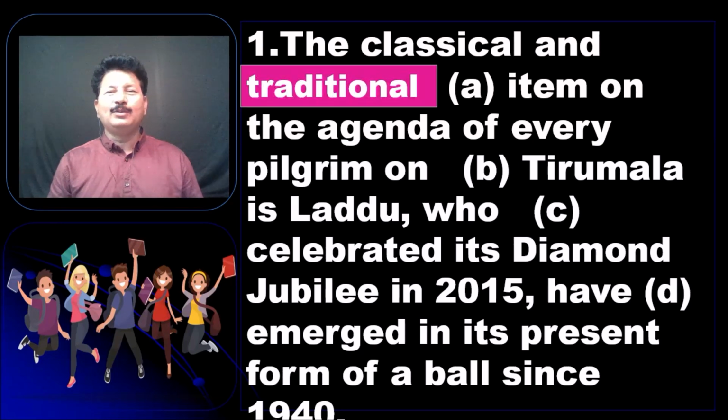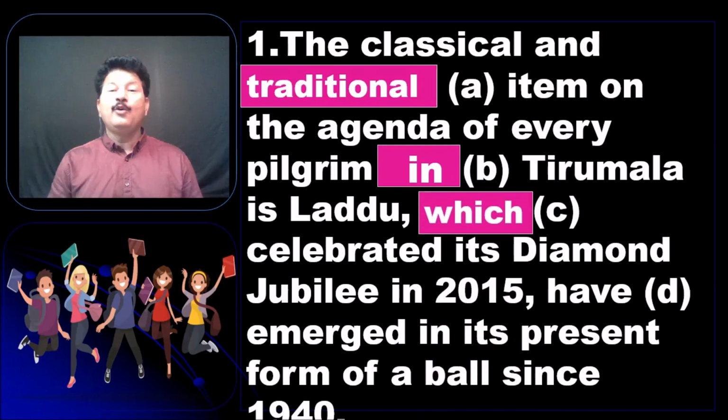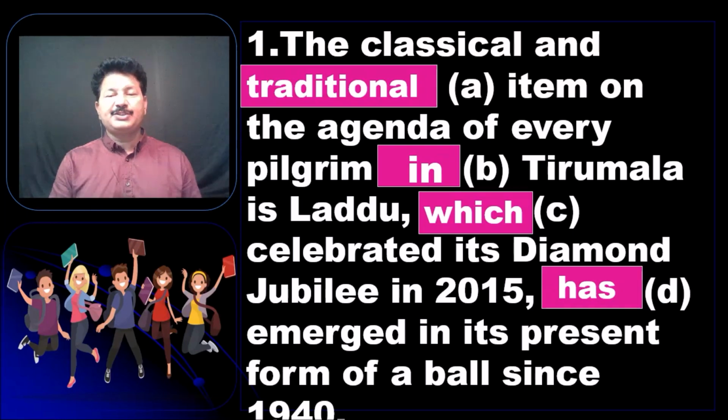You can find the clue, the classical and traditional of every pilgrim in Tirumala is Laddu. So here we are talking about Laddu. So it will be which celebrated its diamond jubilee in 2015, and again we are talking about a singular, so we say has. This is how we are going to write, and when you write the answers, you write question number 16 and then A traditional, B in, C which, and D has.